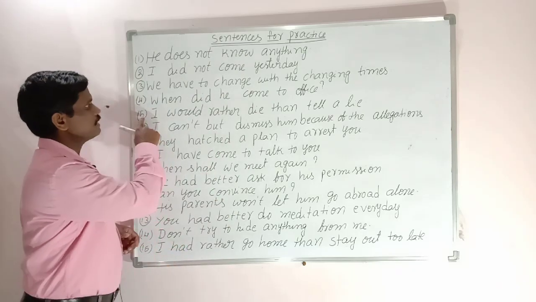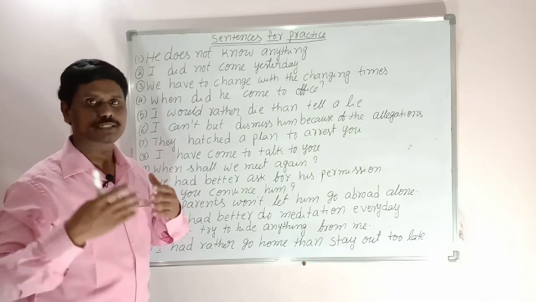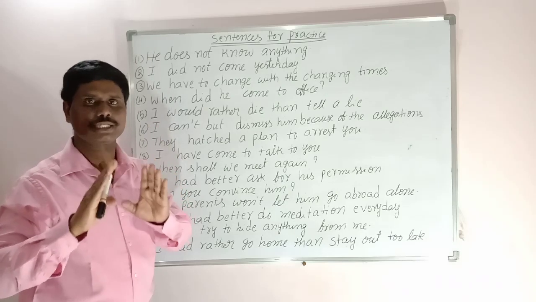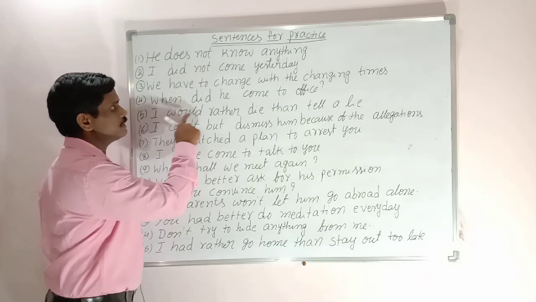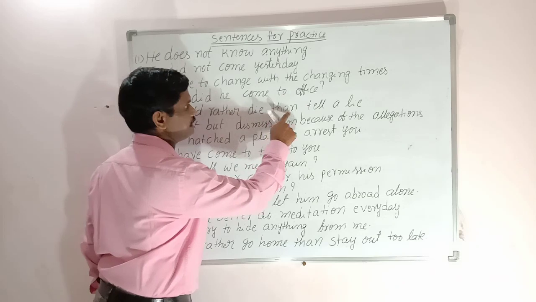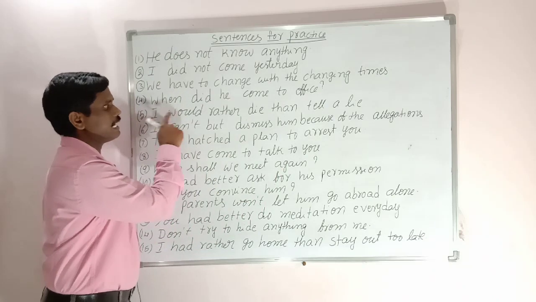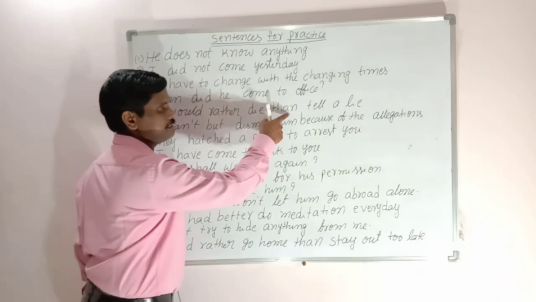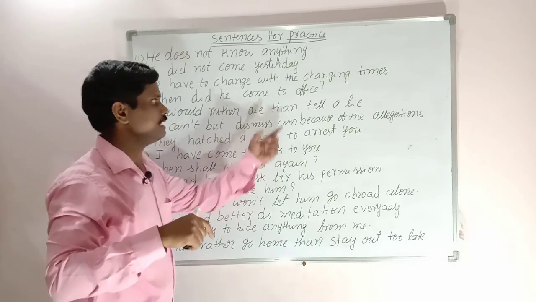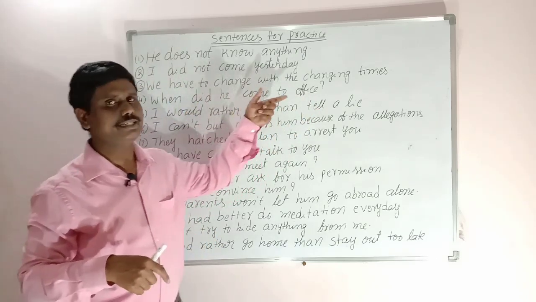Next sentence. I would rather die than tell a lie. I would rather die means I would prefer to die, but I don't want to tell a lie. So I would rather die, rather verb 1. I would rather die than verb 1. I would rather die than telling a lie, wrong. To tell, wrong. The correct answer is after than only verb 1. I would rather die than tell a lie.